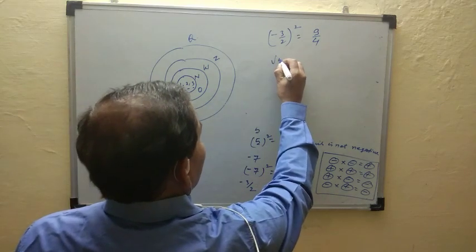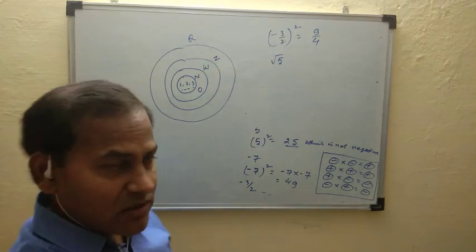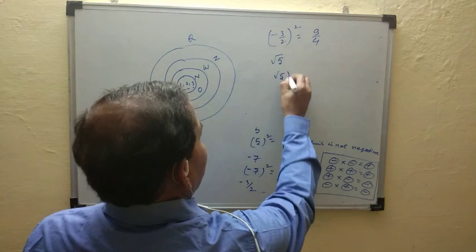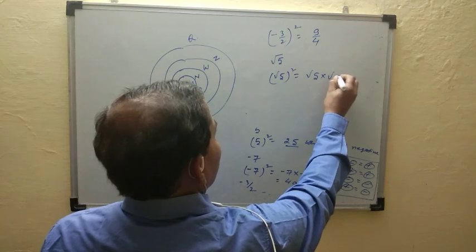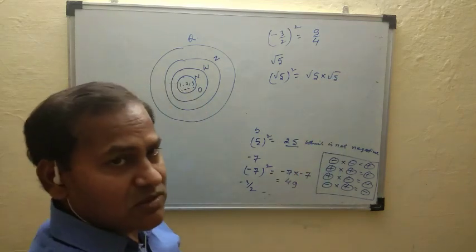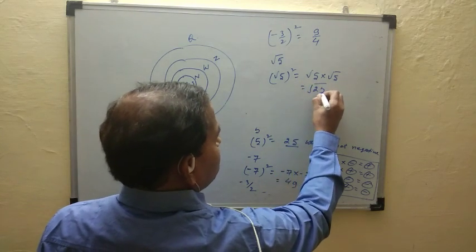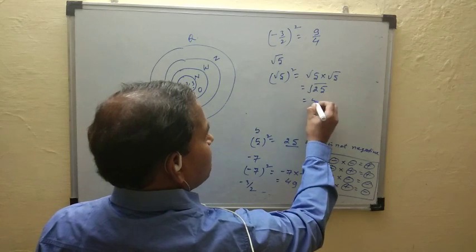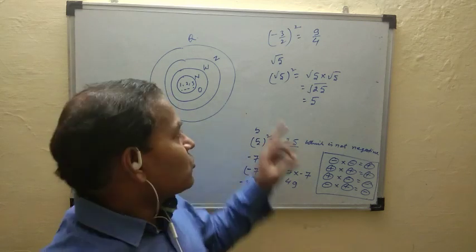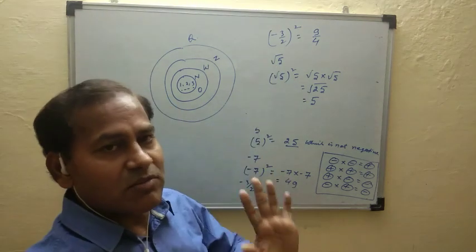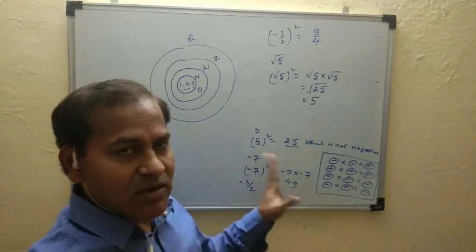Check whether root 5 is a real number or not. So find its square. Root 5 whole squared means root 5 into root 5, multiplied two times, and root 5 into root 5 is equal to root 25, and the square root of 25 is equal to 5, which is non-negative. So root 5 is also a real number. So all are real numbers. In the different examples I took, all are real numbers.